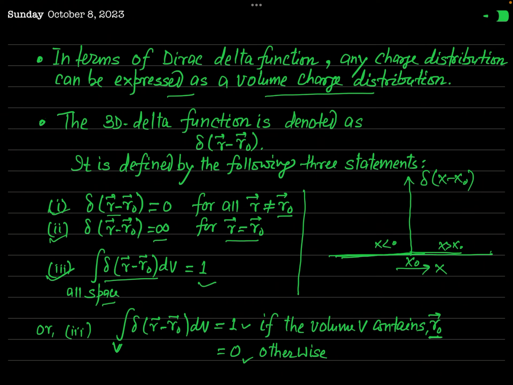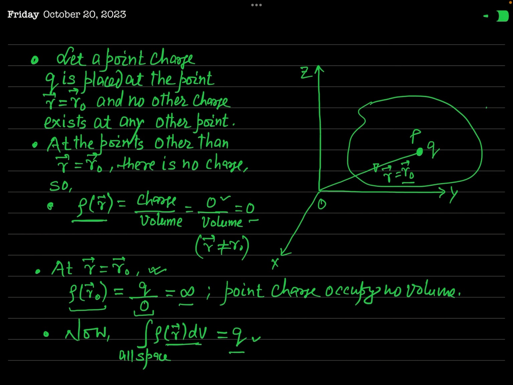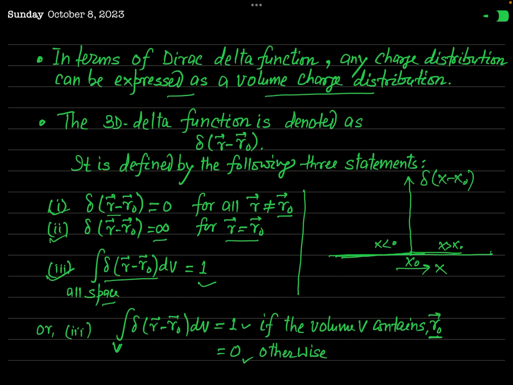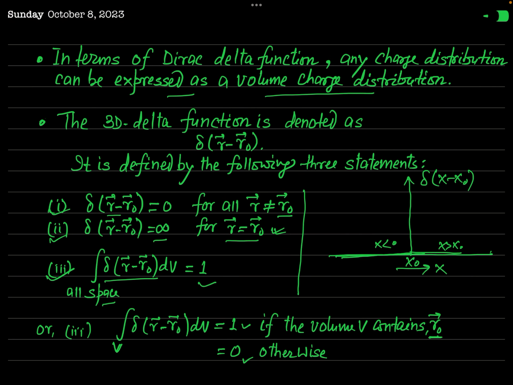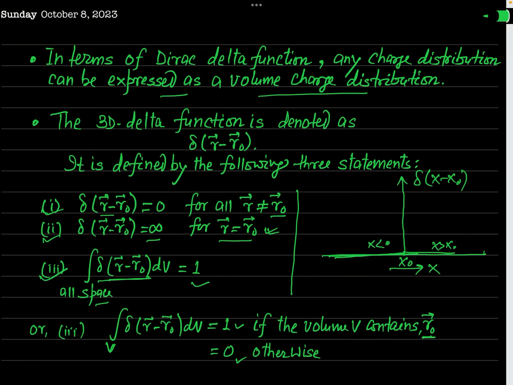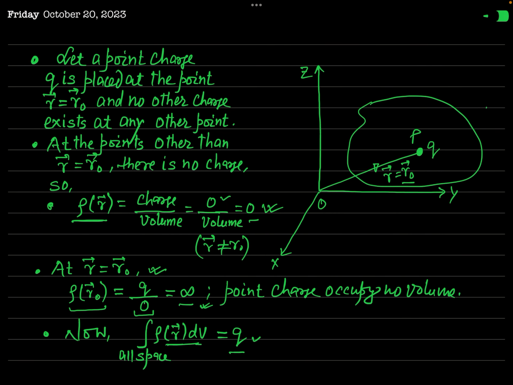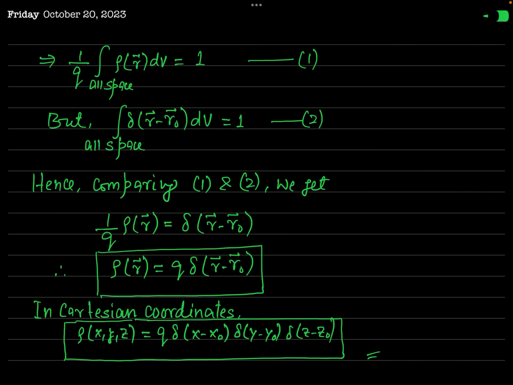You can see when r is not equal to r naught, the delta function is 0, and this rho is also 0. And at r equal to r naught, this delta function is infinity, and this rho is also infinity. And the integral of this delta function over all space is 1, and this will also be 1, because you can write it as 1 over Q times the integral over all space of rho of r dV is equal to 1.